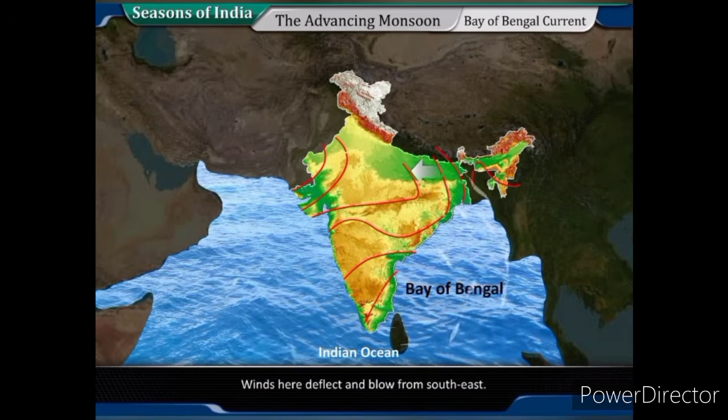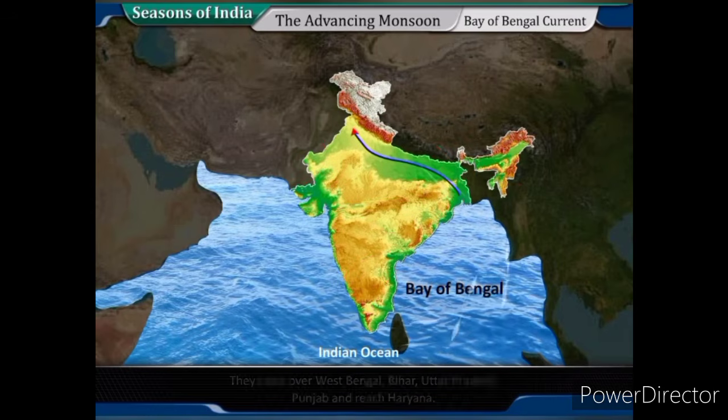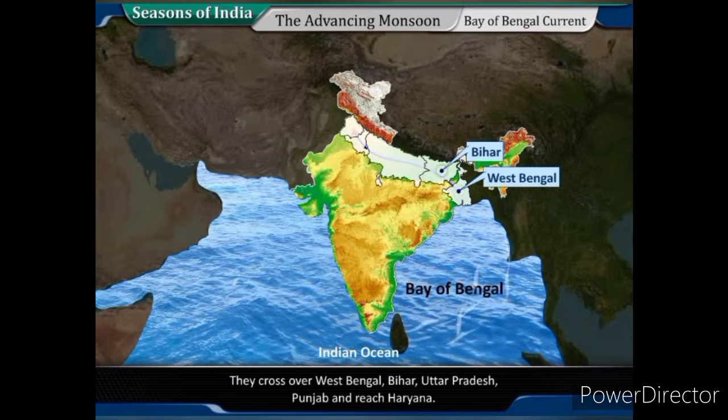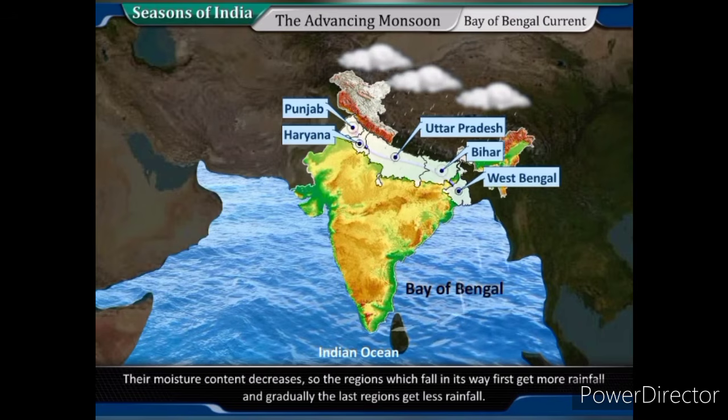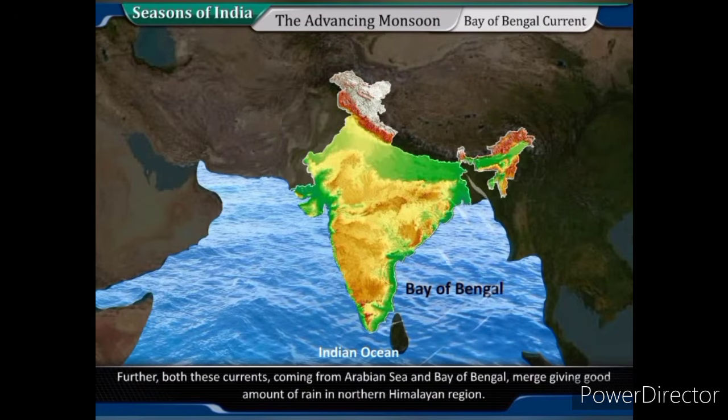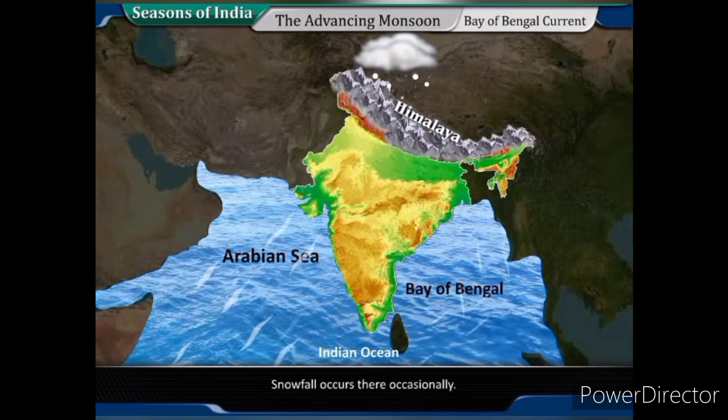Winds here deflect and blow from southeast. They cross over West Bengal, Bihar, Uttar Pradesh, Punjab and reach Haryana. Their moisture content decreases, so the regions which fall in their way first get more rainfall and gradually the last regions get less rainfall. Further, both these currents coming from the Arabian Sea and Bay of Bengal merge, giving a good amount of rain in the northern Himalayan region. Snowfall occurs there occasionally.